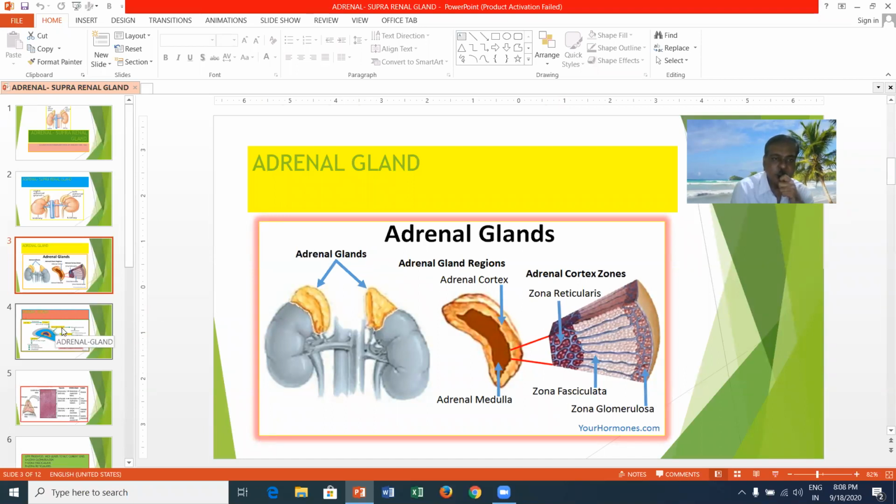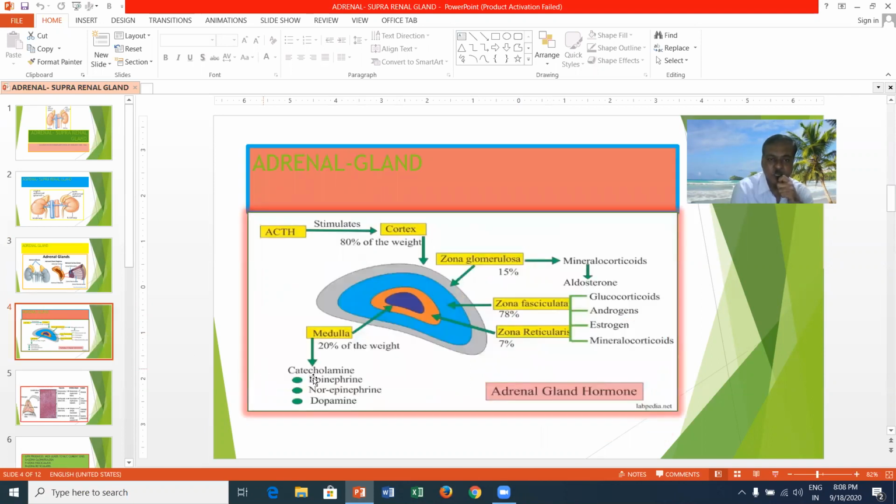And you can see different structures, different organizations. At the interior of the adrenal gland, we can see the adrenal medulla. It is ectodermal in origin, whereas on the outer side you can see the adrenal cortex. The adrenal cortex constitutes about 80%, whereas the adrenal medulla constitutes about 20%. The adrenal cortex is stimulated by a hormone called ACTH. ACTH means adrenocorticotropic hormone, released from the anterior part of the pituitary.